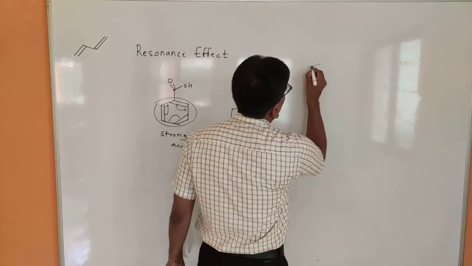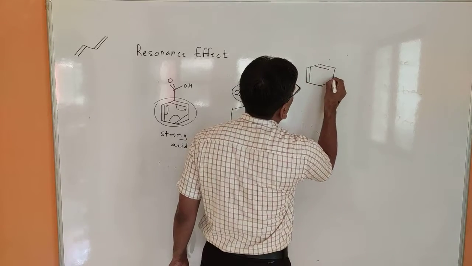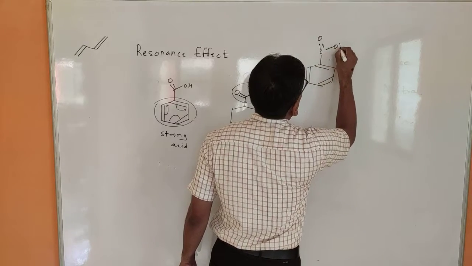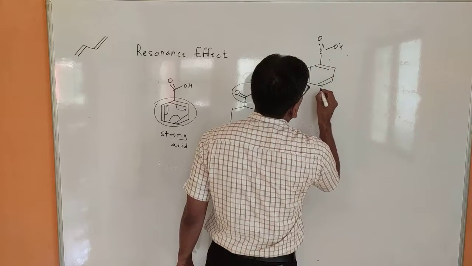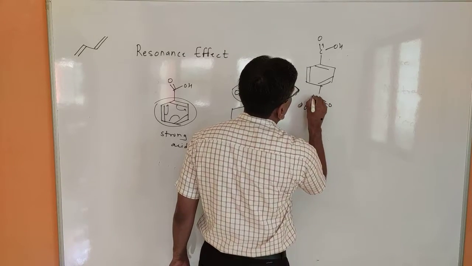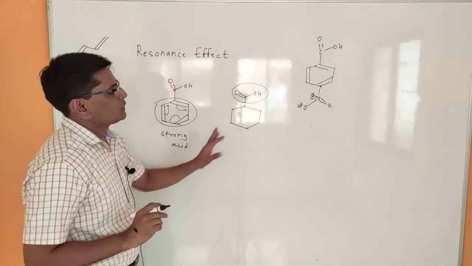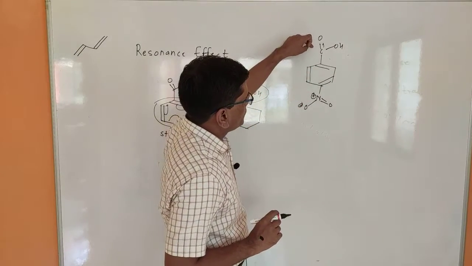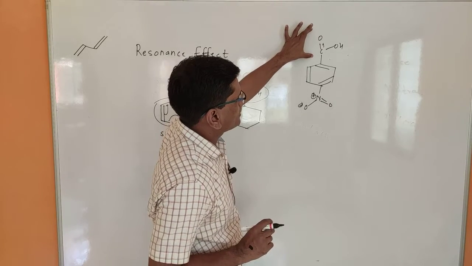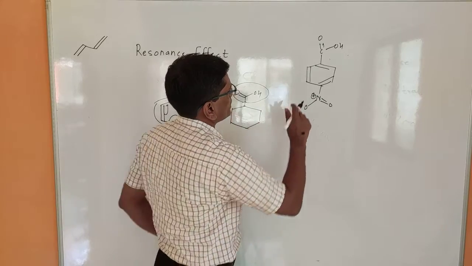Again, we compare the acidity of this molecule with respect to electron donating and electron withdrawing substituents. So when we compare nitro substituent at para, ortho or meta position, this carbonyl is electron withdrawing as well as nitro is also withdrawing.